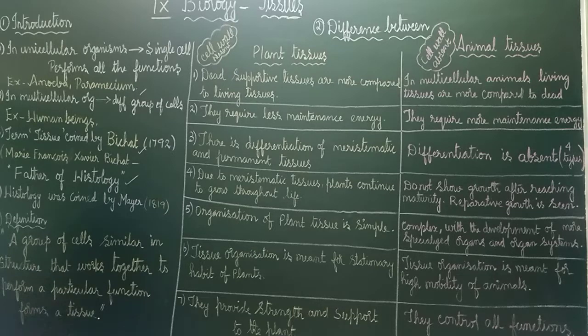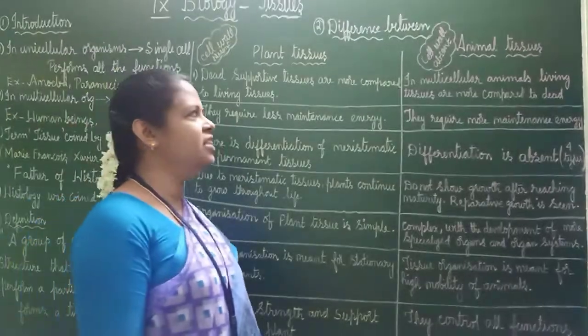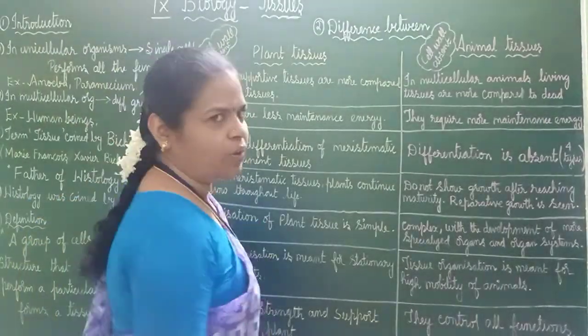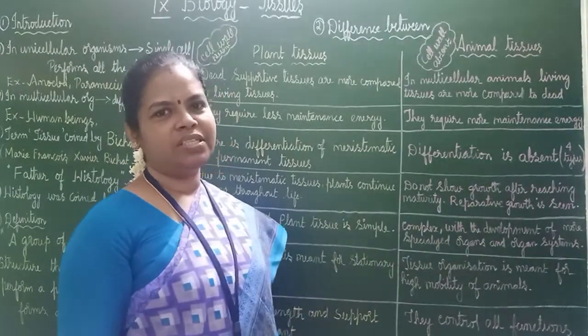Okay, what do you mean by that? A group of cells similar in structure that works together to perform a particular function forms a tissue. Say it with me. A group of cells similar in structure that works together to perform a particular function forms a tissue. Okay, study this. This is the first part. See how easily we have completed the introduction part.